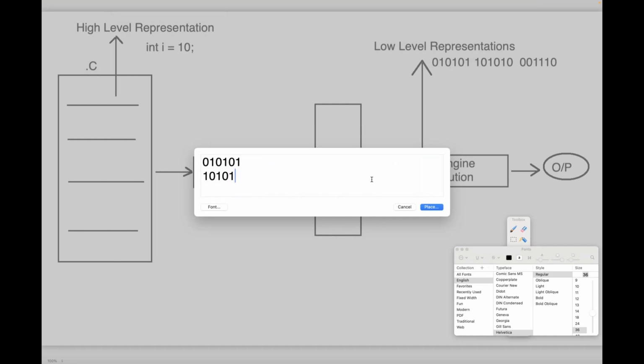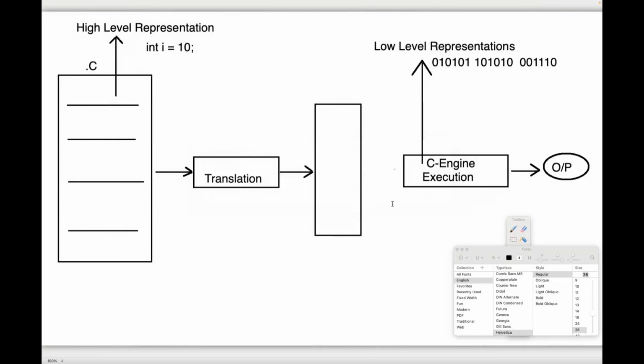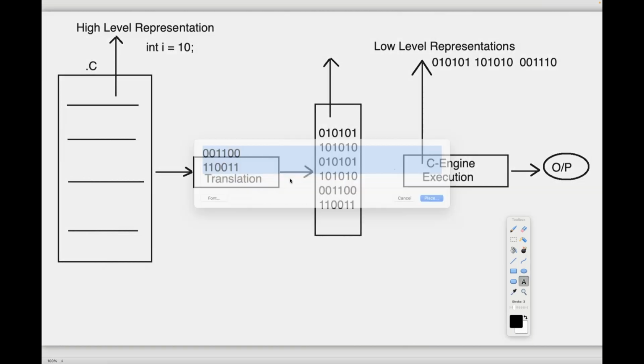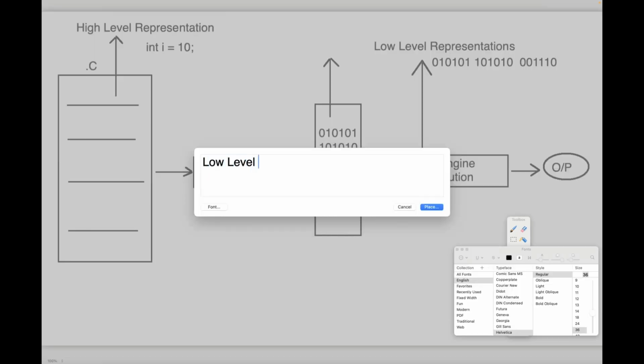Some representation here we are going to provide. Like this, here we are going to have some representation. Observe carefully. This is the low level representation.